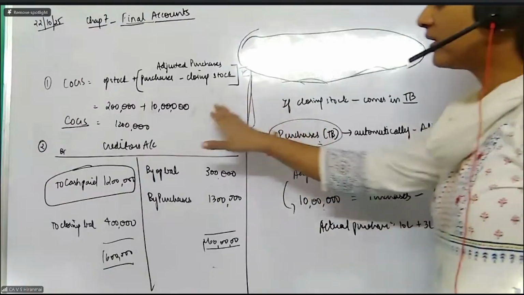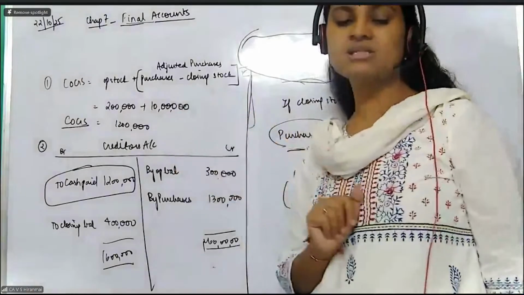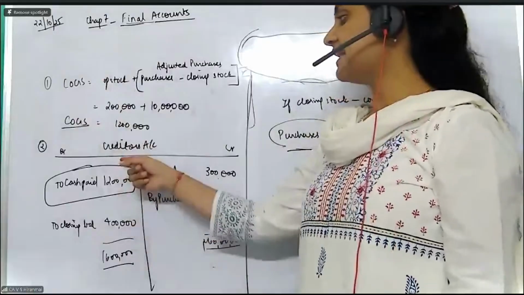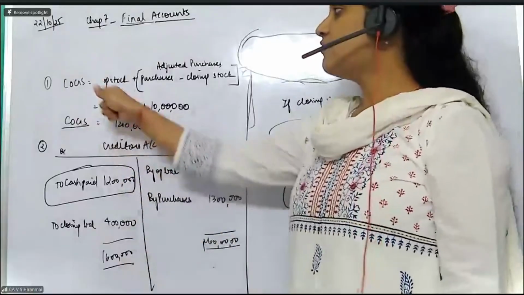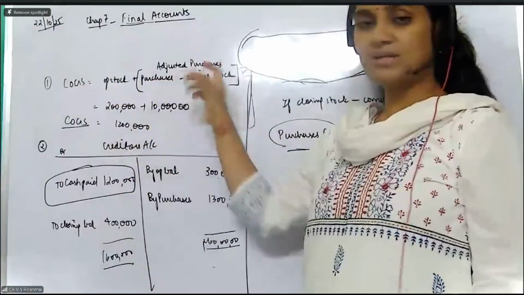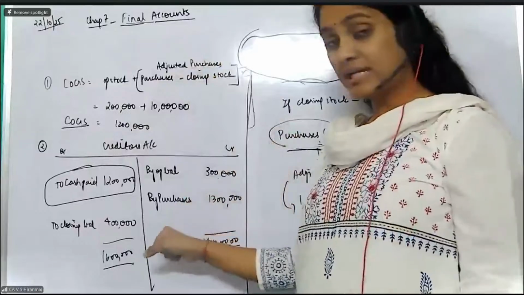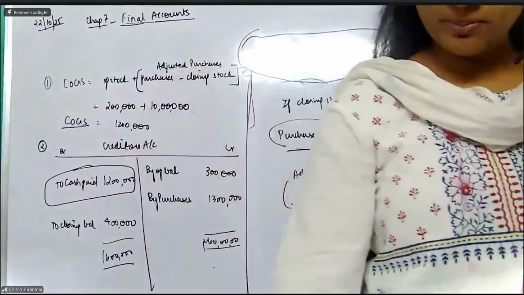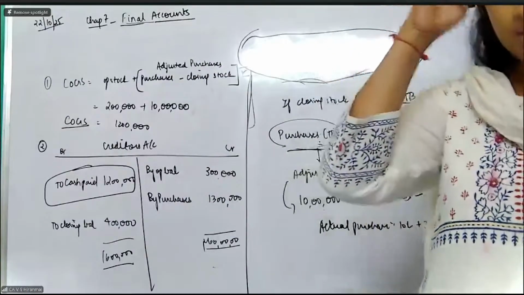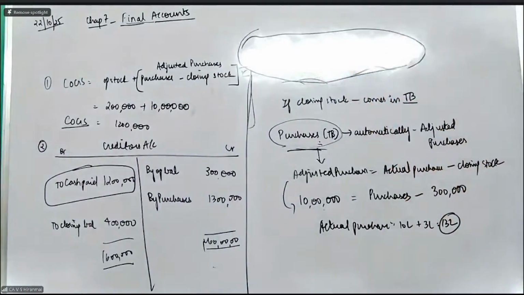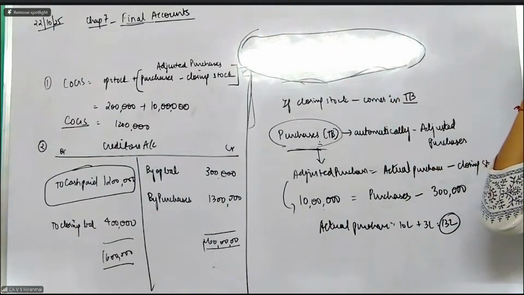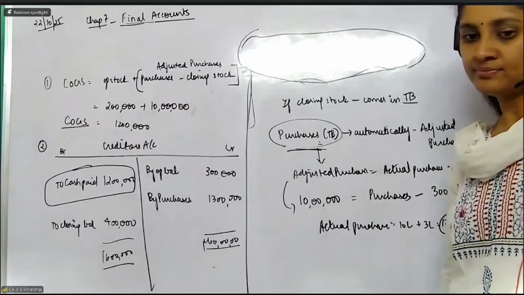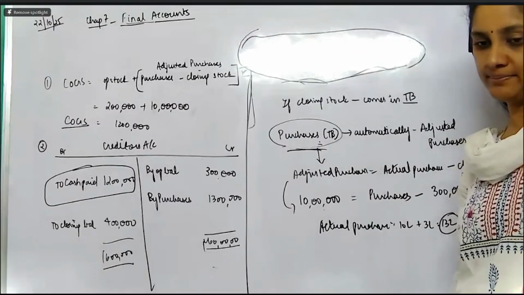So from this formula, first thing is find out what is the actual purchases. Now come here. What they're asking you, two things they're asking you. Find out the cost of the goods sold is one, and second one is amount paid to the creditors. For cost of goods sold, adjusted purchases I will take, but for the creditors payment, I will take the actual purchases. That's all. Do you people have any doubts in this particular concept? This much is your illustration number one.